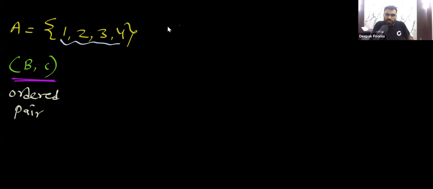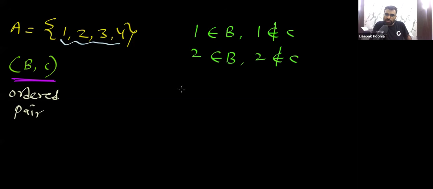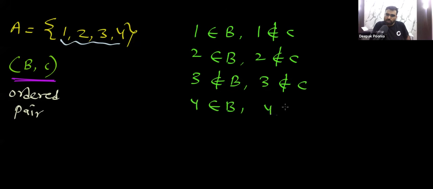Now assume that I take this decision: 1 goes to B, 1 does not go to C; 2 goes to B, 2 does not go to C; 3 does not go to B, 3 does not go to C; and 4 goes to B, 4 does not go to C. If I make this decision, then remember what ordered pair I will get.